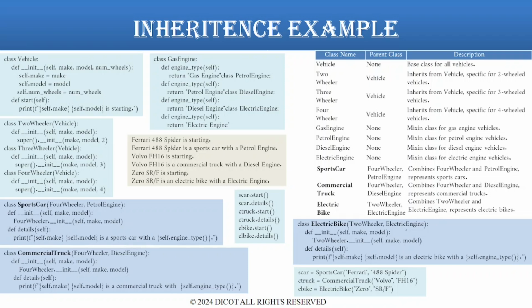In summary, inheritance allows you to create a new class by reusing the code from an existing class. This helps in maintaining a cleaner codebase and promoting code reusability. So, this covers an overview of inheritance in Python.